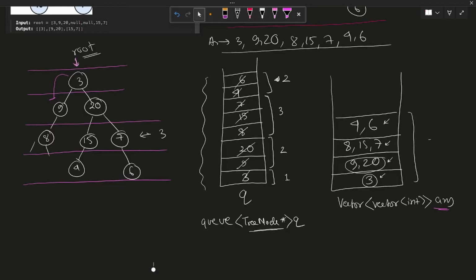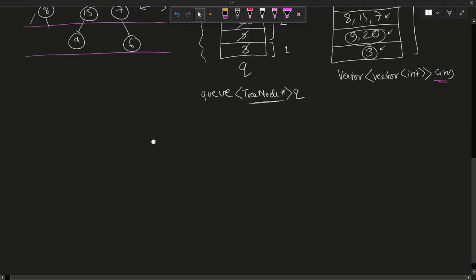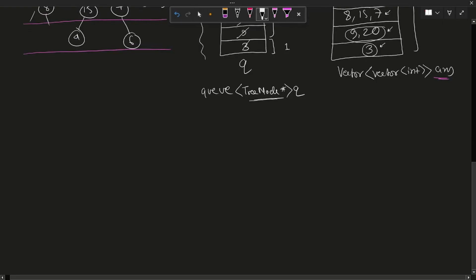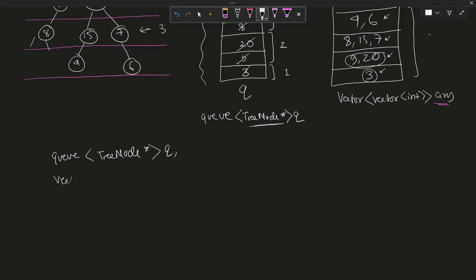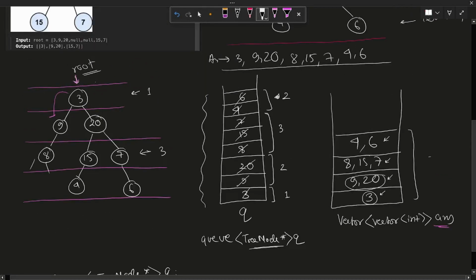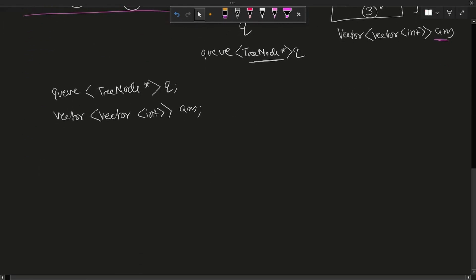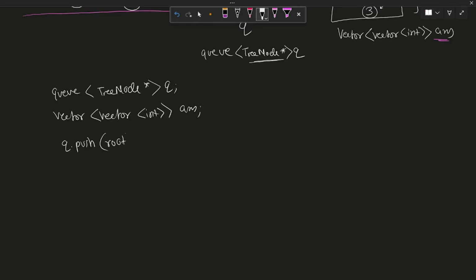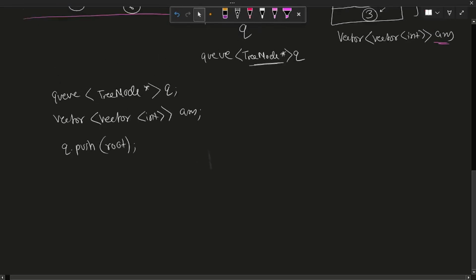Now everything that we did, we are going to write it down in code. The first line of code will be, we defined a queue data structure of the type tree node, right? And we'll have an answer vector of vectors of int, let's name it answer. Now what we'll do is, first we pushed the root into the queue, so queue dot push root, then we'll run a loop.